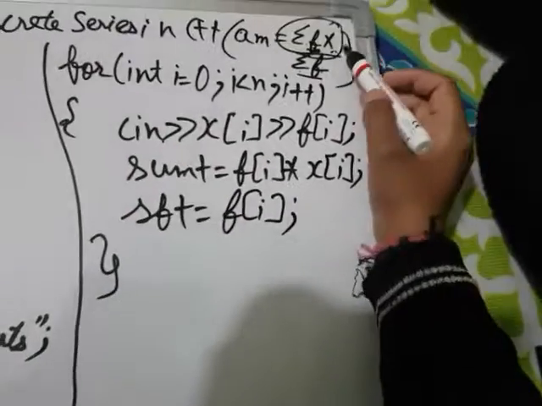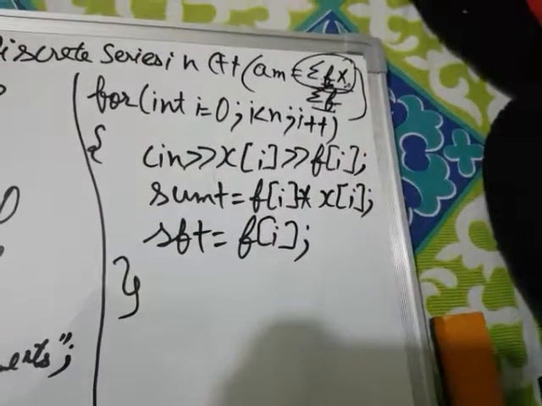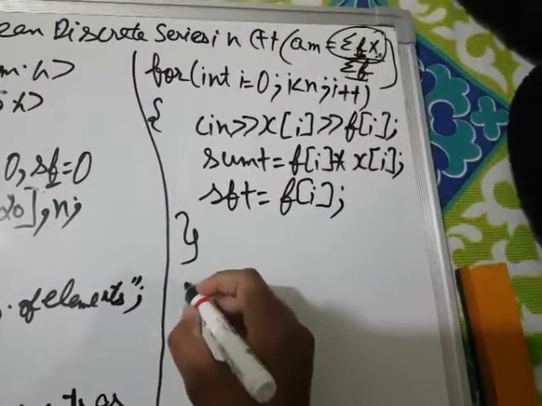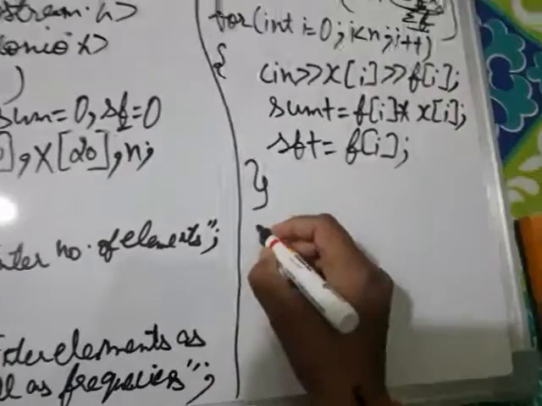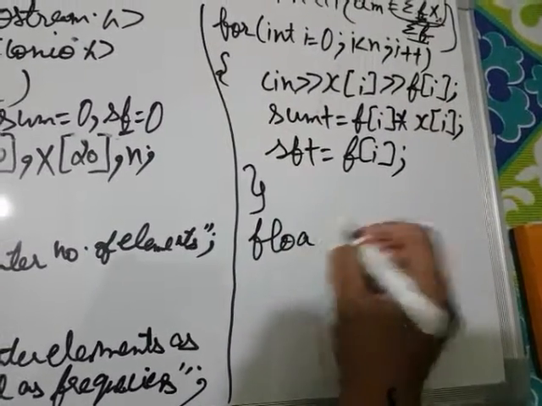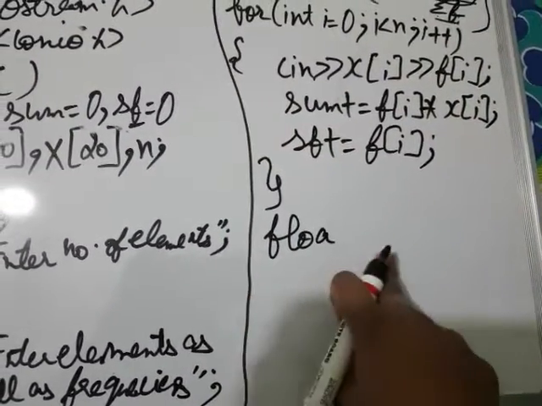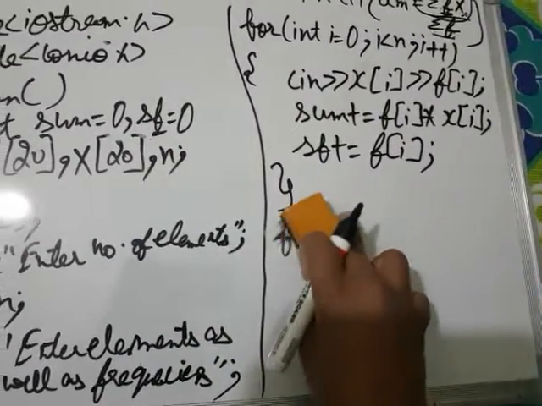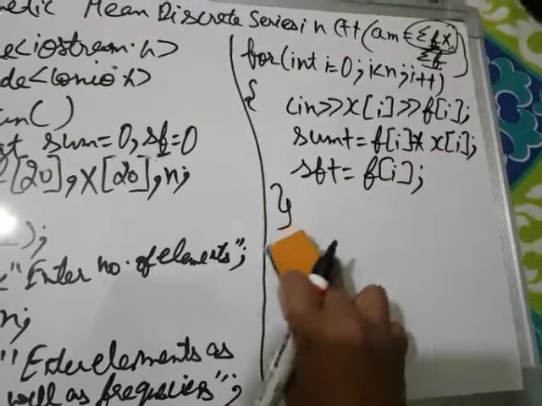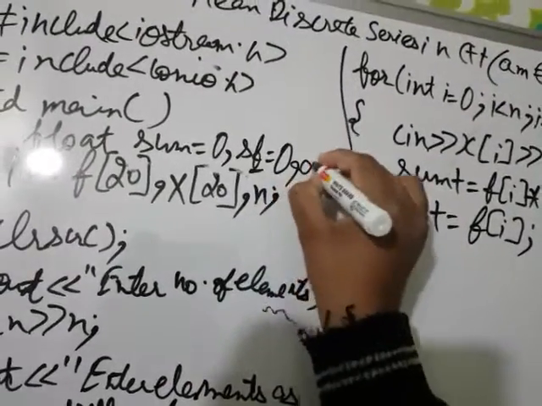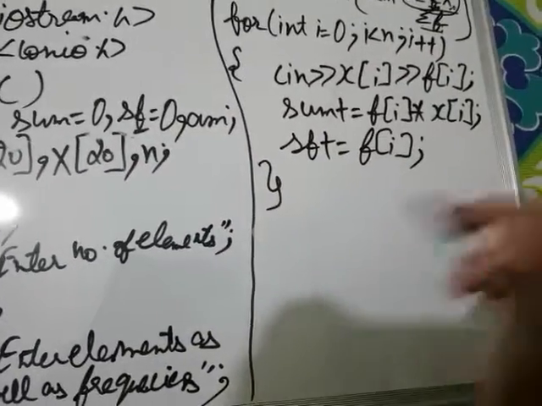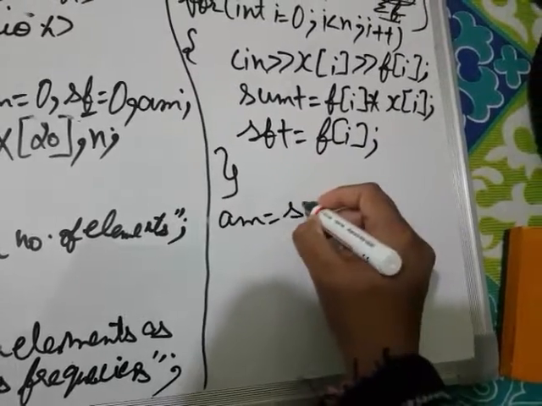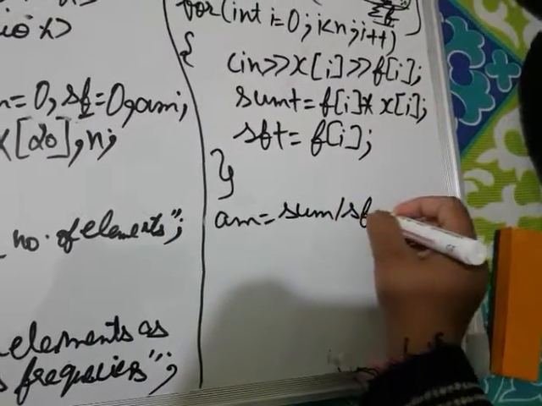So now I have this portion. What we require only is to calculate the arithmetic mean. For this, I'm going to declare a variable in float. I will declare the variable here, or even I can declare it here, nothing an issue. So let me declare the variable at that portion, right? So it's am, arithmetic mean. Okay. So next, am equals sum divided by sf.